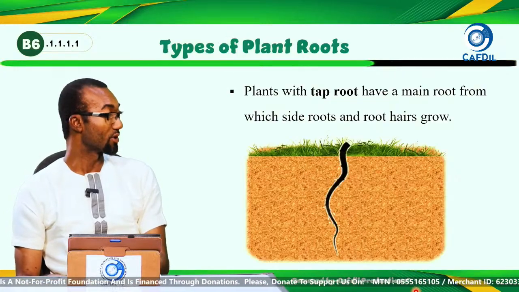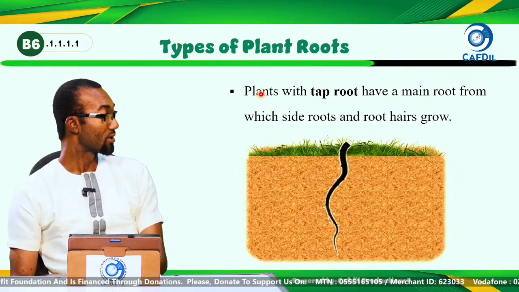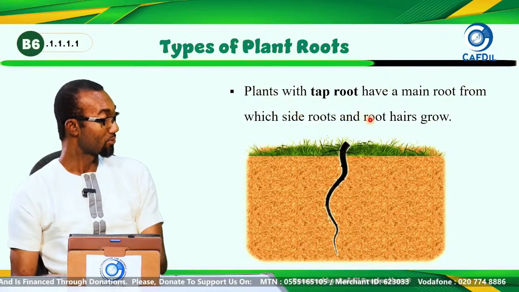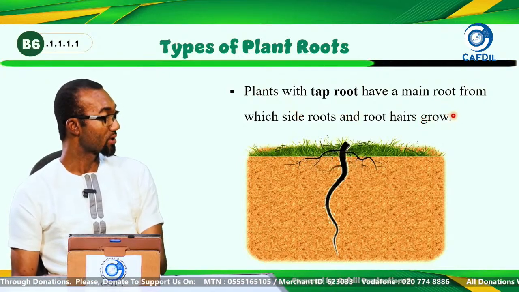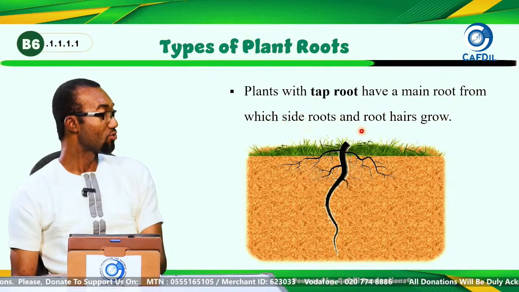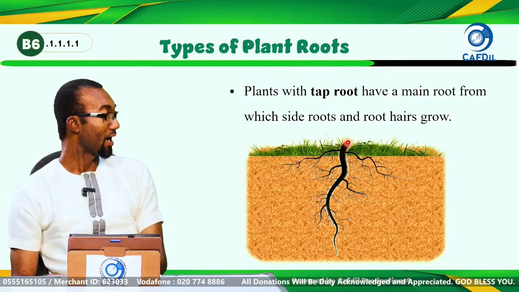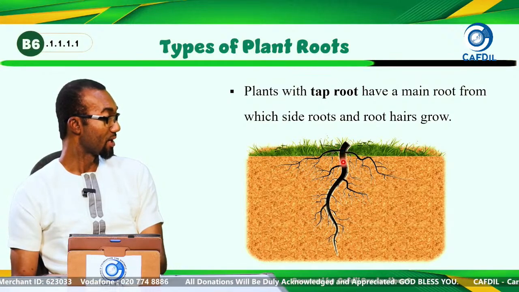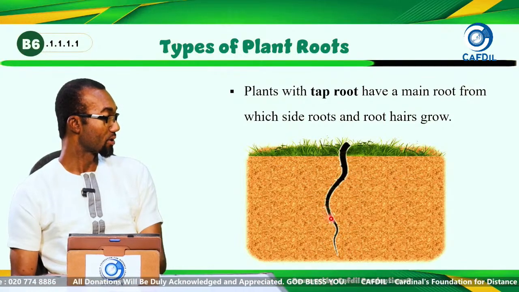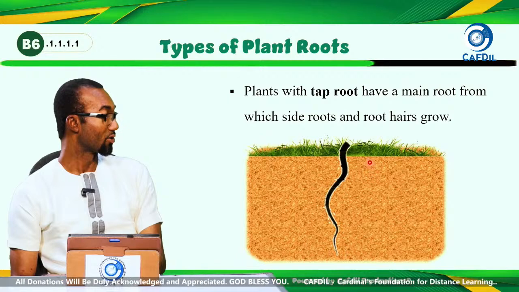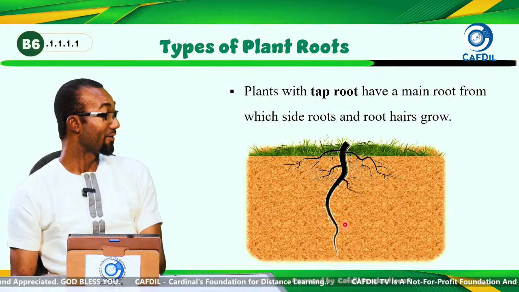First, the tap roots. Plants with tap roots have one main root from which side roots and root hairs grow. So with tap roots, we have one main root. That is what you see on your screen, the main root. That is how tap roots are. They have the main root.